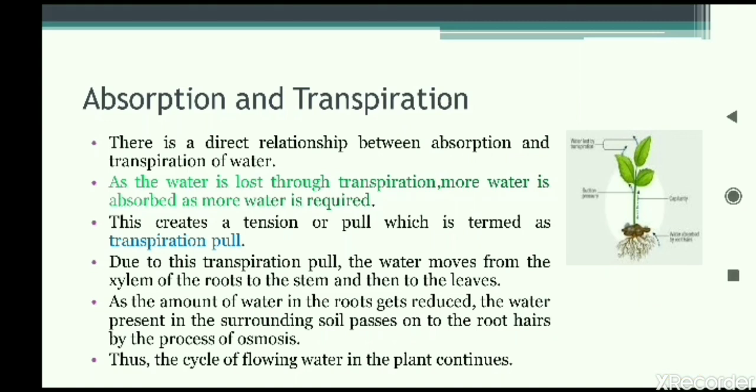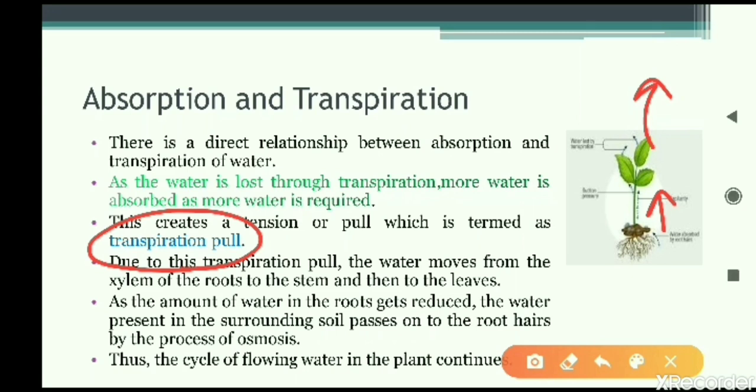And because the water is regularly moving out from the leaves, what will happen? A kind of special force will develop in the plant body, and that is called transpiration pull. That means the different parts of the plant body will force the xylem tissue. Xylem tissue are the ones which are carrying the water. So the leaves will create a kind of transpiration pull. This is a force or a pressure that will develop in the plant body, because of which the water will start moving upwards.